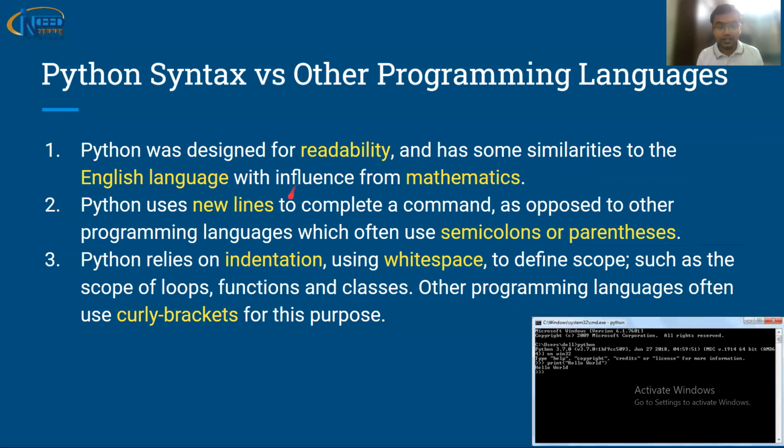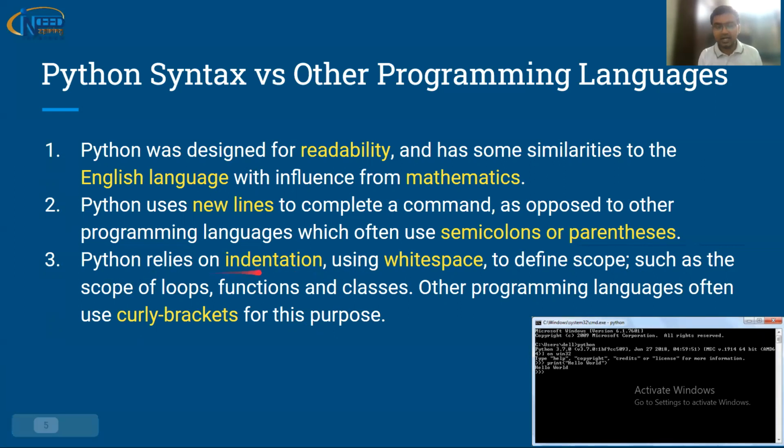And here it just uses a new line. Just press enter and go to a new line to start a new statement. Otherwise, in all of the other programming languages, normally we put a semicolon here. That is not required, and parentheses are required in other programming languages, even that is not required. So all those things are reduced here. That increases the readability, because semicolons and parentheses confuse a layman who is starting with programming.